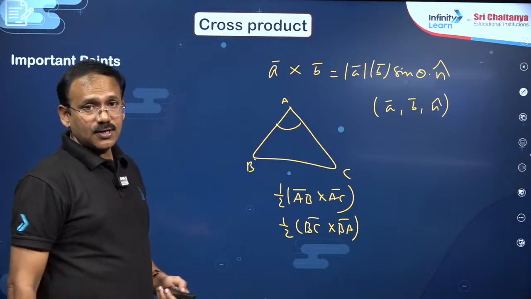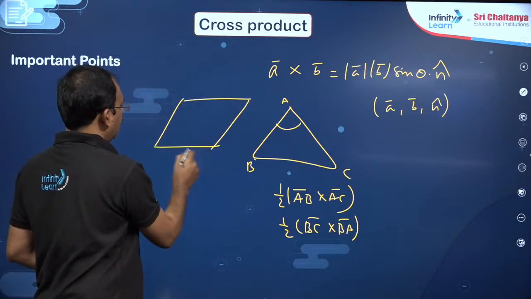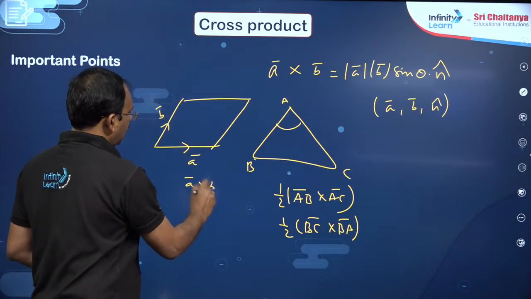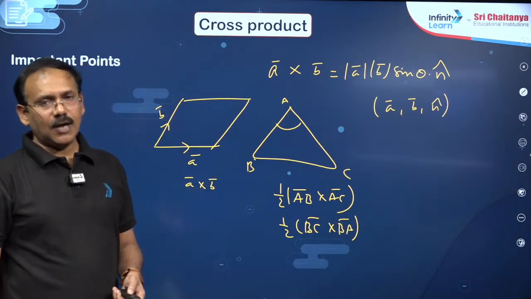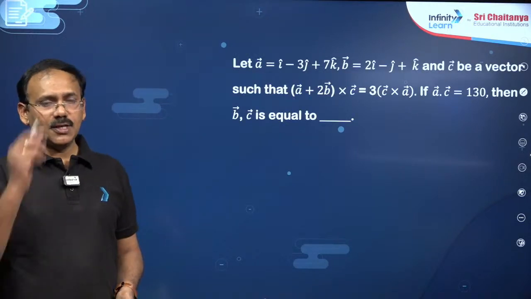And thirdly, dear students, the area of a parallelogram you can also compute the same way. Suppose this is A bar and B bar, A bar cross B bar will give you the area of the parallelogram. Right. With this synopsis, we can start the problems here, dear students.